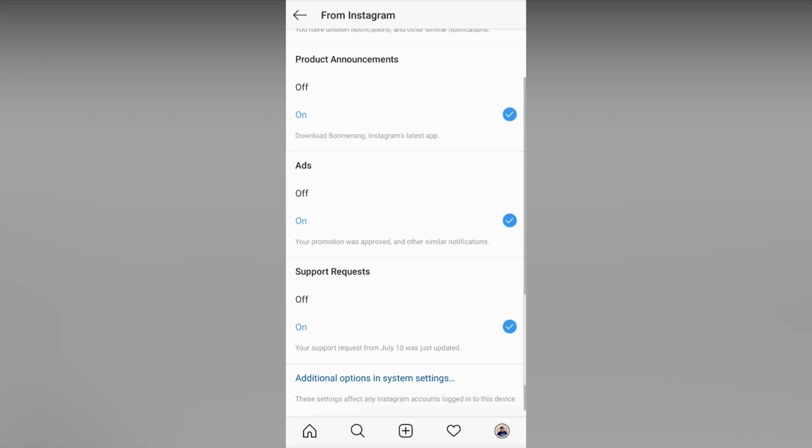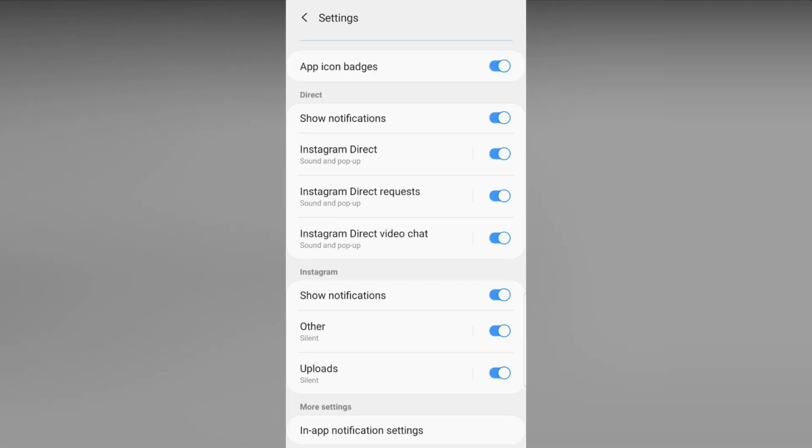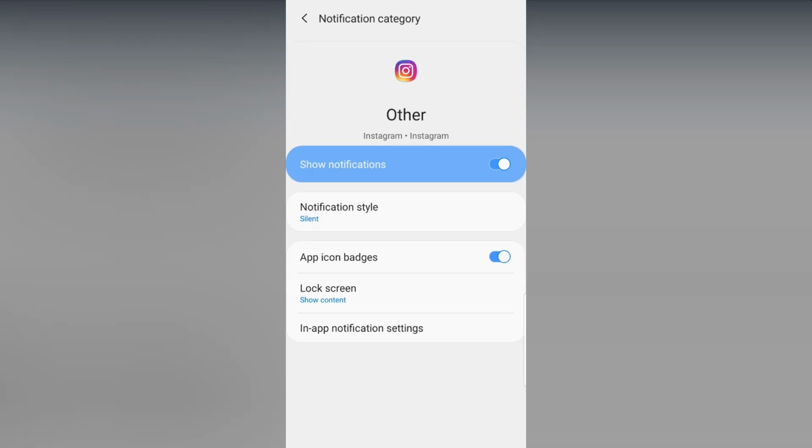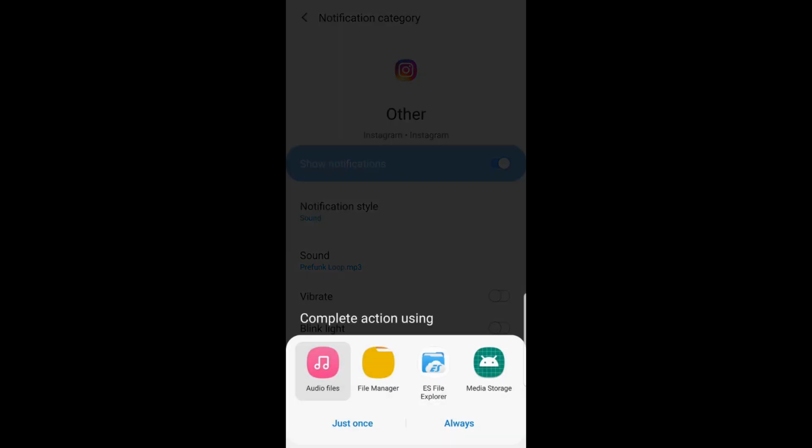On the bottom everywhere you can see this additional option in system setting. You have to tap there. Then you will go to the system setting for the notification. Here you can see other and it's silent. You have to tap there and you have to click on notification style. You have to check sound. At the bottom you can see sound, tap there and it will pop up.